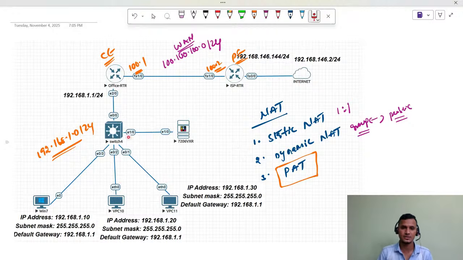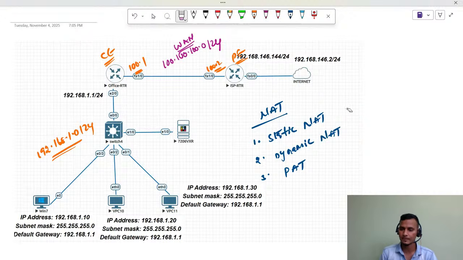Thanks for the confirmation. So this is what NAT is. Now we will perform the labs, guys, so that whatever theory we discussed, you are going to learn now in a practical scenario. So stay with me. I'm going to tell you what we are going to do.